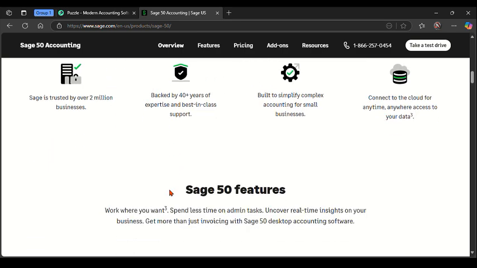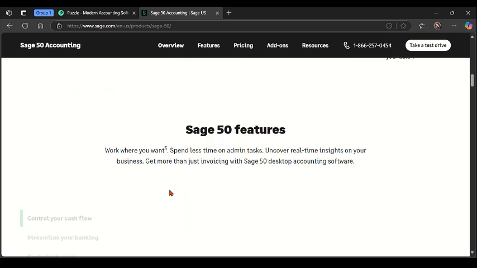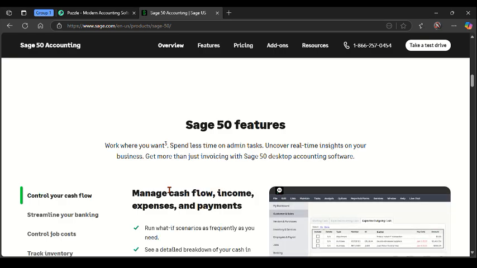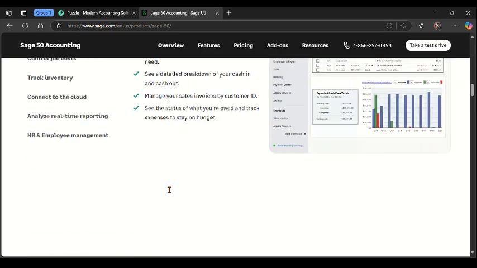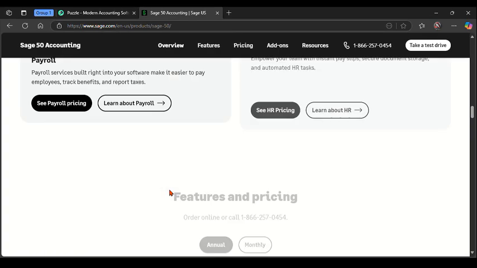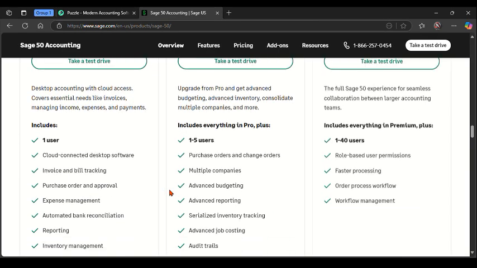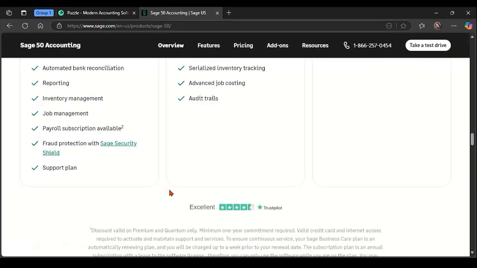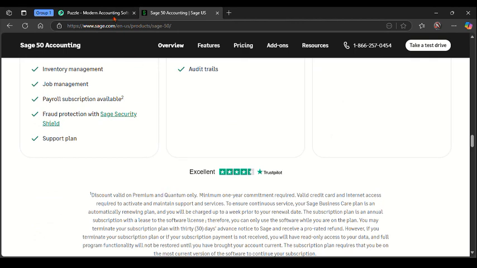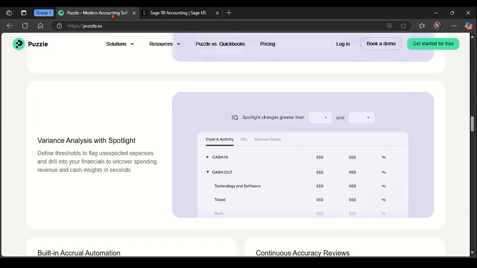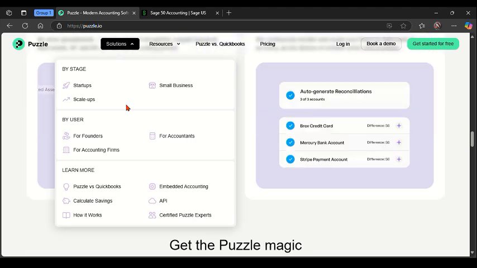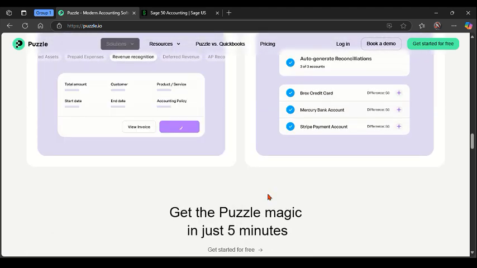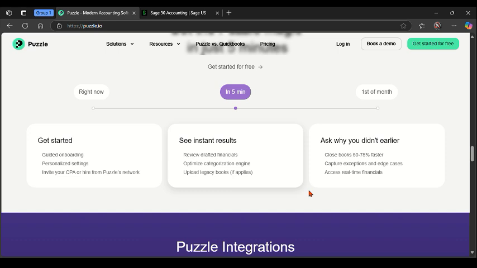Now, talking about the strengths and weaknesses of Puzzle.io. When talking about the strengths, it has a real-time financial dashboard and automated reconciliation. It also integrates with tools like Stripe, Gusto, and major banks. It's also designed for CFOs and financial teams in fast-growing companies.